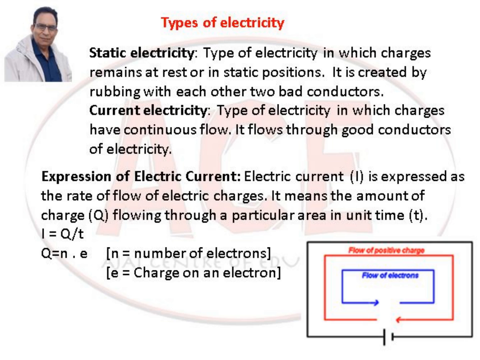Expression of electric current. Electric current I is expressed as the rate of flow of electric charges. It means the amount of charge Q flowing through a particular area in unit time t. I is equal to Q upon t. Q is equal to N into e, where N is the number of electrons and e is the charge on each electron.